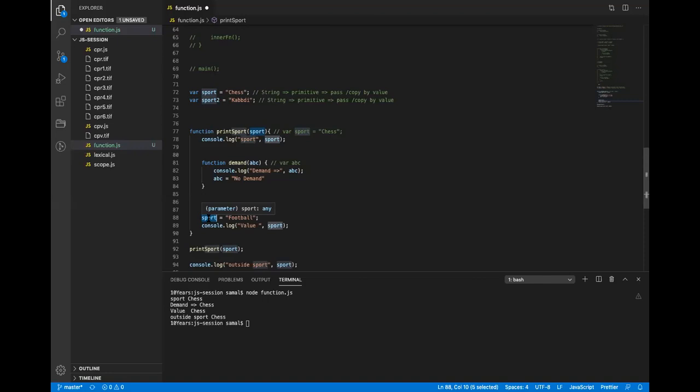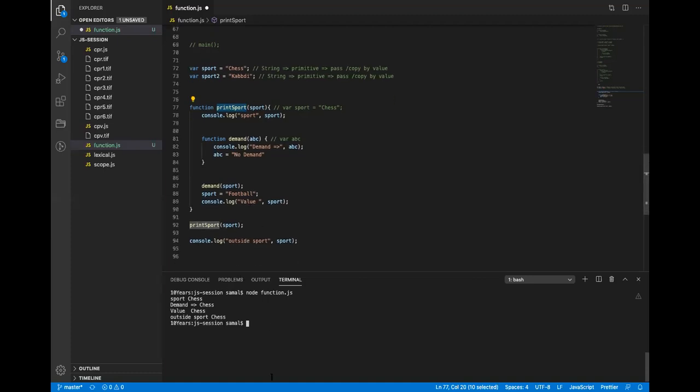All the values inside the print function. It will only update the value inside the print function, and it will not impact the value outside the function.